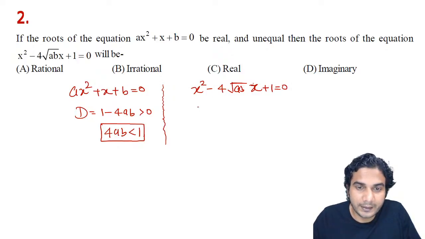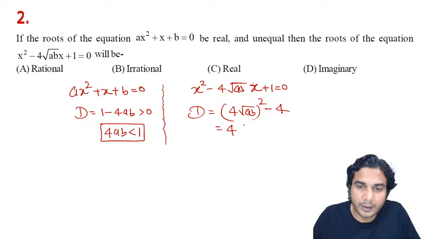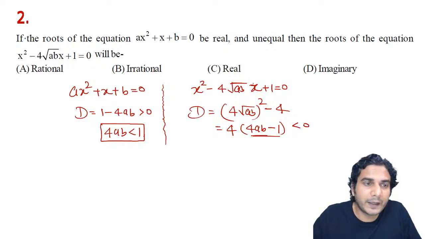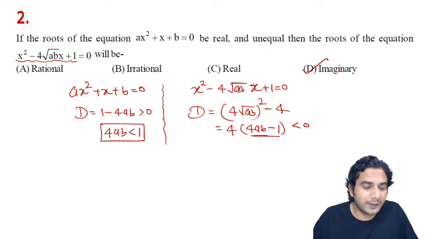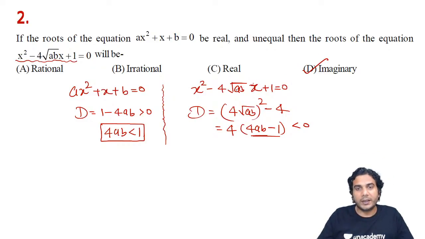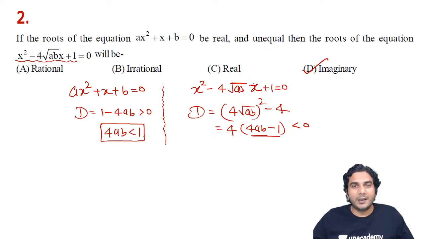If I write the discriminant of this quadratic, it is 4 root ab the whole square, minus 4ac, which is 4, all right? So you can take 4 common and this will be 4 times 4ab minus 1. So 4ab minus 1 will be negative because 4ab is less than 1. That means roots of this second quadratic will be imaginary, all right? I hope it is clear, right?